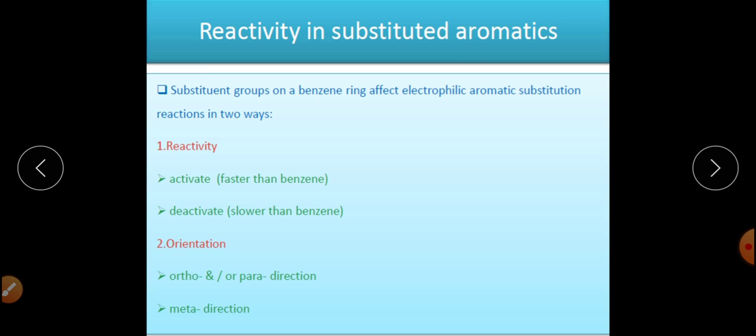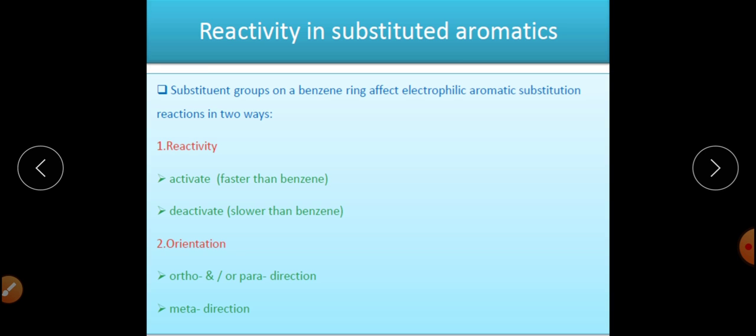Now the next topic is reactivity in case of substituted aromatic systems. So far we have studied the chemical reactions of benzene only. What happens if some groups, or a single group, is already attached on the benzene ring?